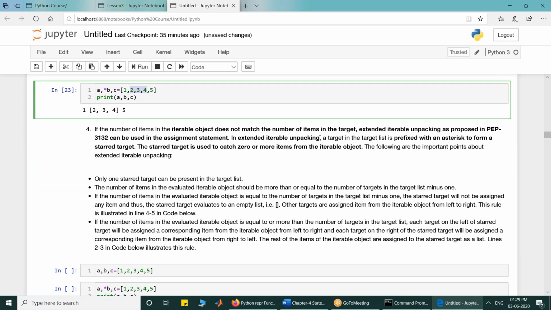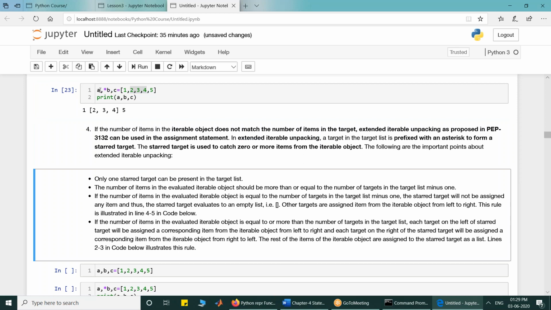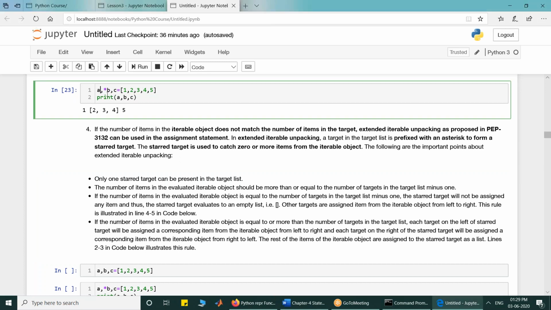So there are a few rules regarding extended iterable unpacking. One of the rules is that B becomes a list when extended iterable unpacking is used.